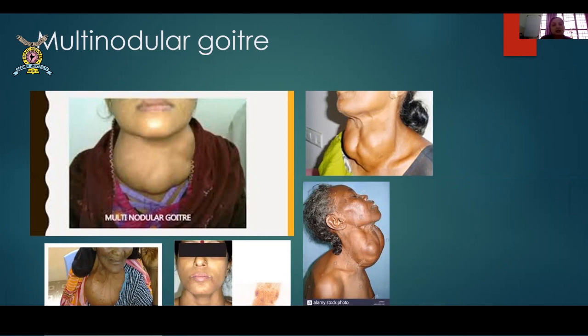You can always get T3, T4, TSH levels done, because for any surgery, we need the patient to be euthyroid. Euthyroid means the levels should all be almost in the normal range. Hyper is something which is a little difficult to manage on the table as well, so you do not operate. The levels need to be brought down. So these are certain basic investigations which we need to do in this patient.